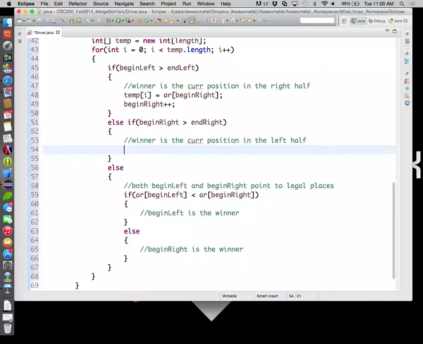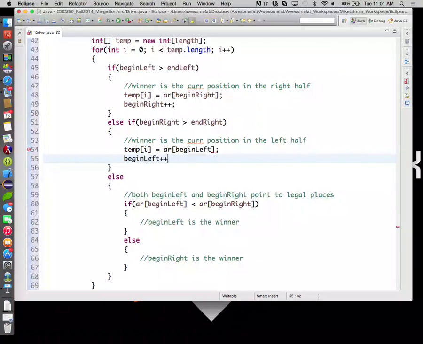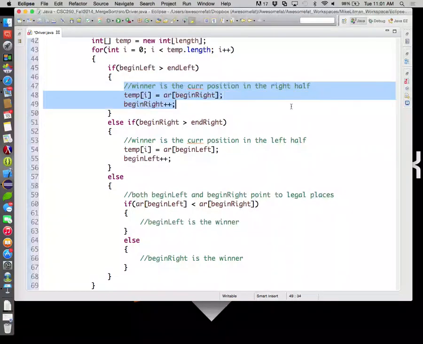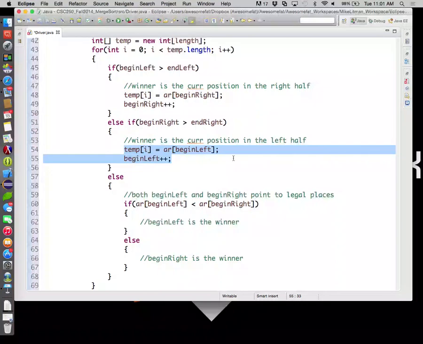If the winner was our left half, we'll say temp at bucket I is equal to AR at position begin left. And then begin left plus plus. Make sense? So this guy says, if the right was the winner, make him the winner. If the left was the winner, make him the winner.